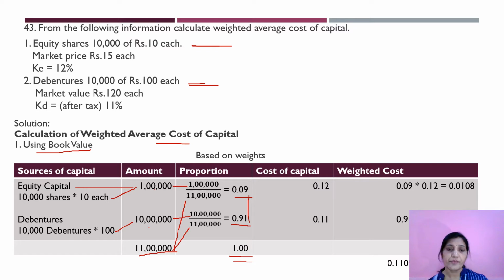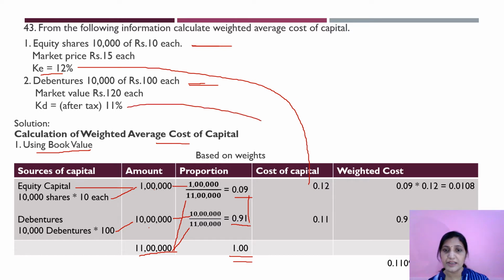Now, the next column, cost of capital. What is this cost of capital? It is given here. Equity shares, cost KE is equal to 12%. This I have taken over here. So it is 0.12. Next, cost of debt after tax. It is 11%. This has been taken over here. Clear about this?